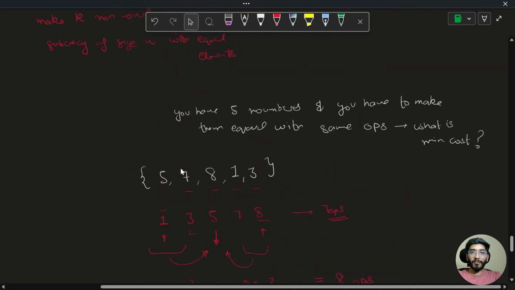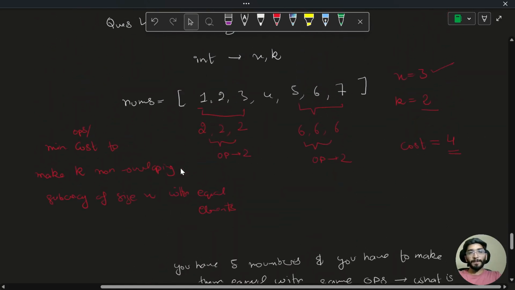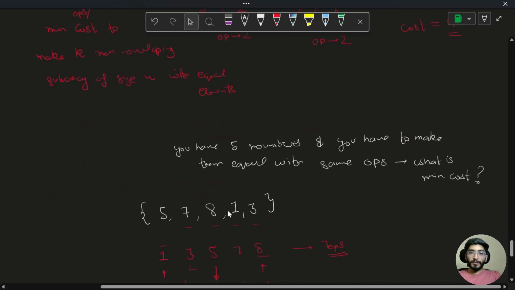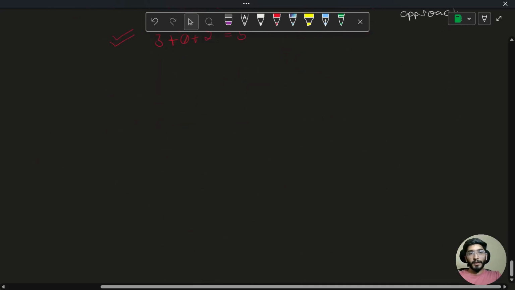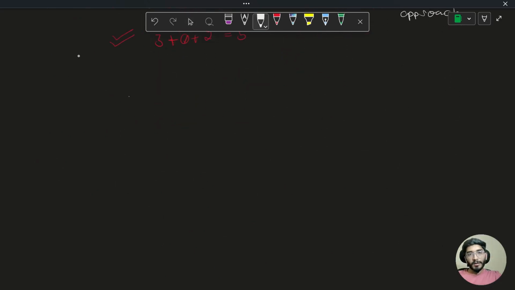Second thing is we have to solve the question, which is make k non-overlapping subarrays of size x with equal elements that will cost us the minimum amount. So for an array, there can be multiple elements, right? We don't know which subarray has to be chosen. If size is 2, we can choose any of these subarrays and in any order, but they should not be overlapping. That was the only condition.